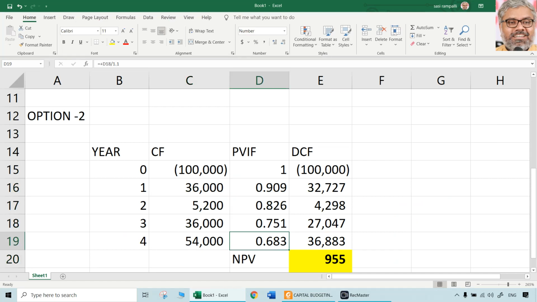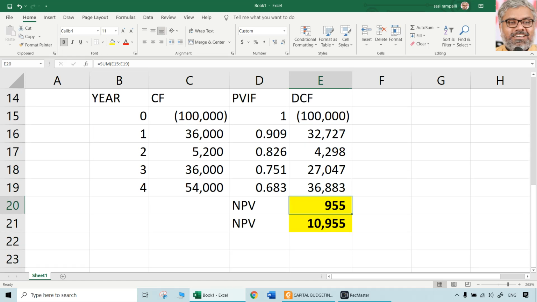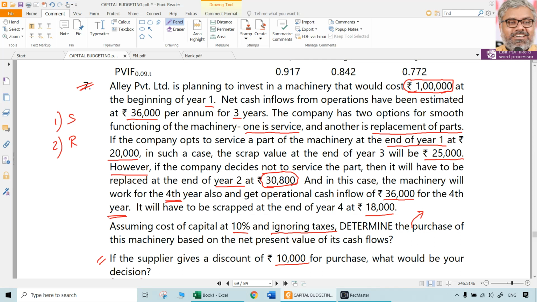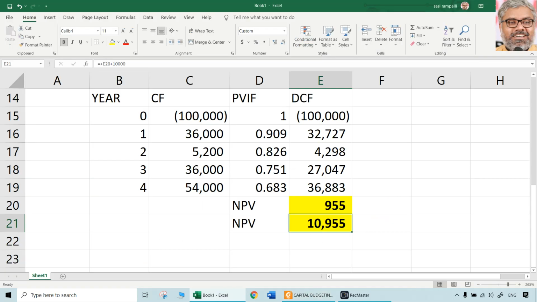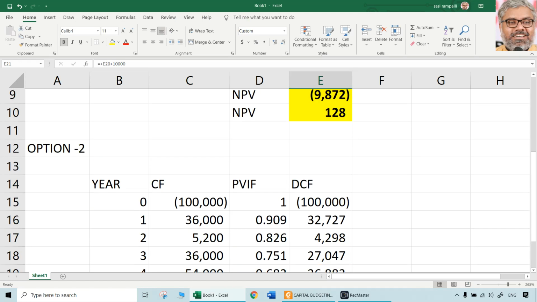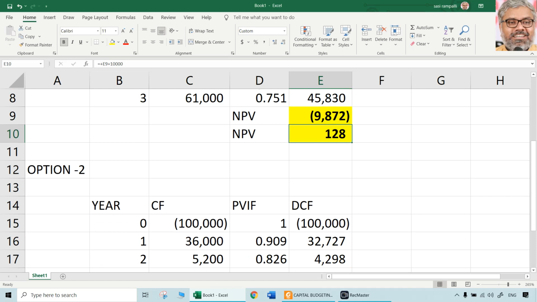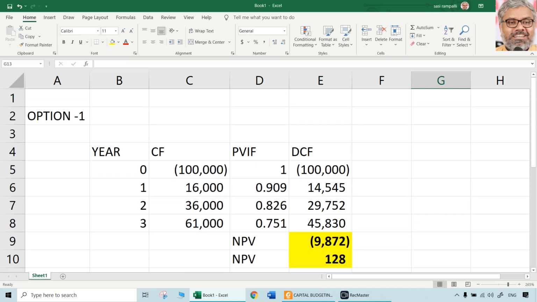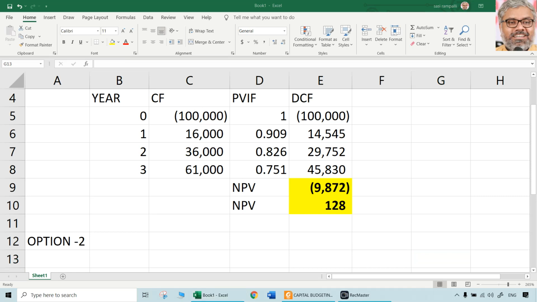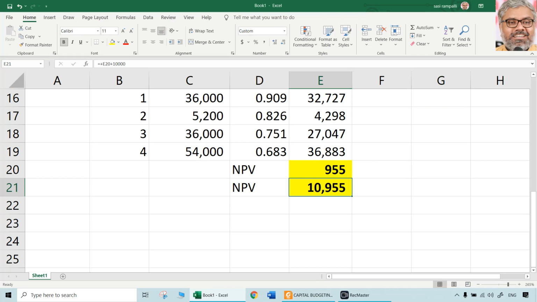So these are the actual cash flows for all the 4 years in case of option 2. Multiplying them with the respective present value interest rate factors, we got a NPV of 955 positive. And if the supplier gives 10,000 rupees discount for purchase, then the NPV is 10,955 rupees, which is good, which is positive and considerable amount also. Whereas in the first case, this is only 128 rupees NPV. So definitely option 2 is better than option 1. That can be the conclusion as asked in the question. That too when particularly the discount is given by the supplier of 10,000 rupees.